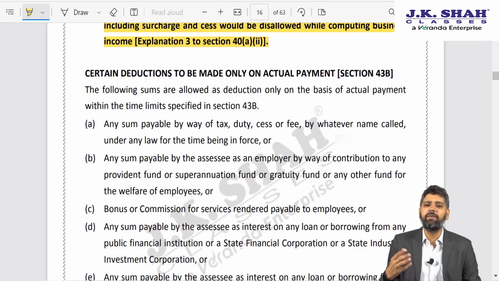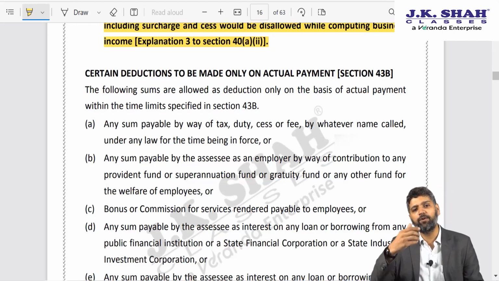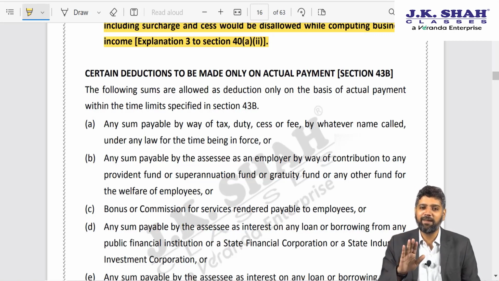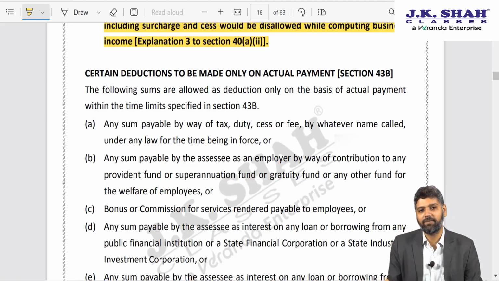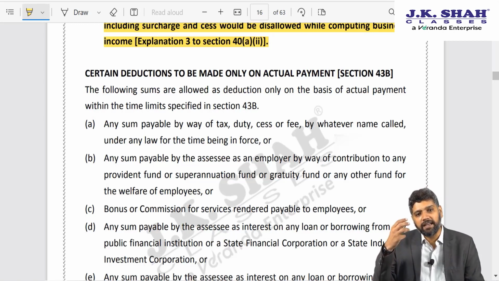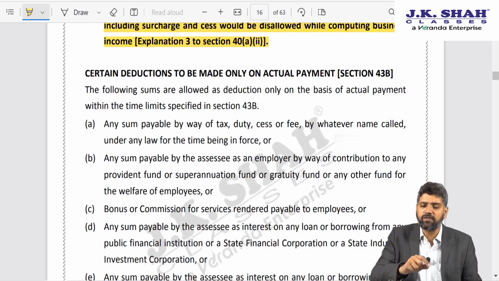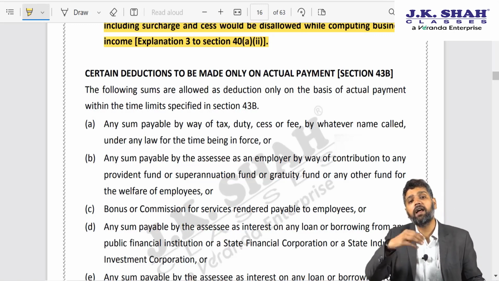The income tax department said debenture is nothing but debt. So it is as good as conversion of your unpaid interest into a loan or borrowing and therefore deduction is not allowed. Delhi High Court confirmed the view of income tax department. But by the time matter reached Supreme Court, it reversed the entire decision. Supreme Court said that debenture cannot be equated with any other loan or borrowing. Supreme Court went into the genesis of this amendment. Supreme Court said, why is it that unpaid interest, when it is converted into a loan, it is not allowed as a deduction?